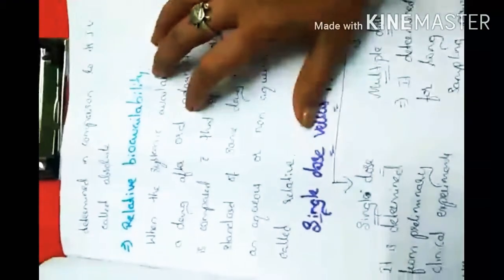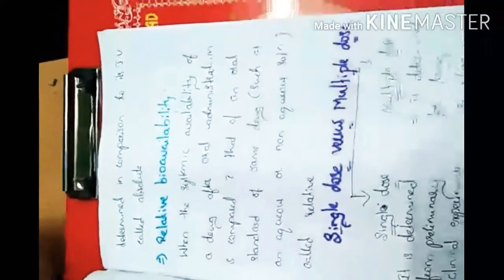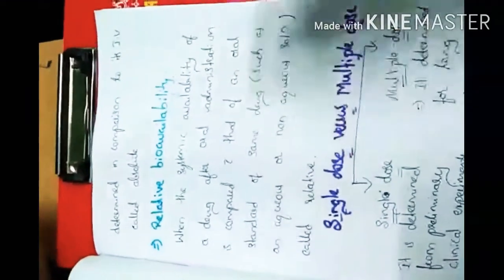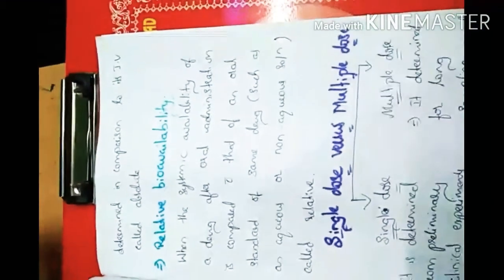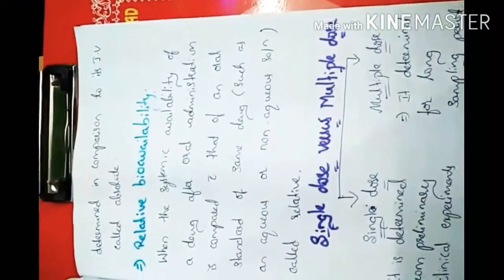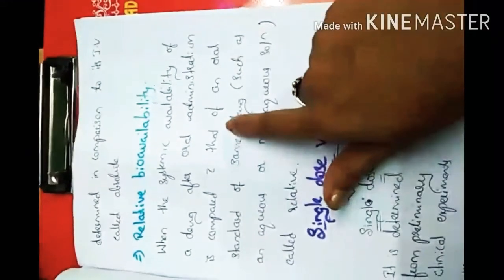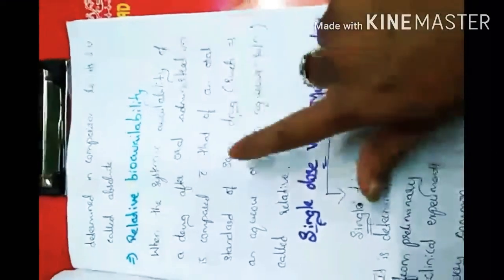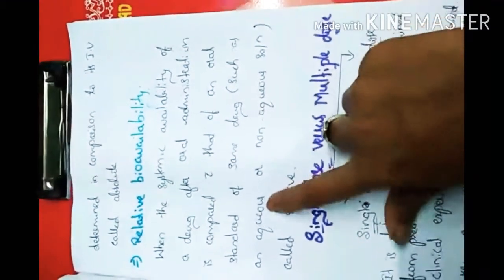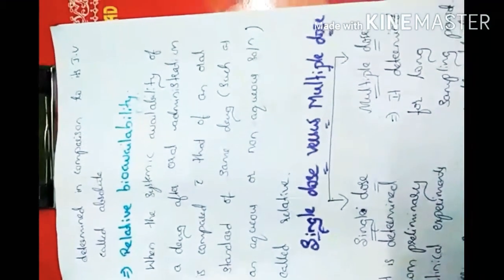If the same oral administration occurs, like tablets, dosage forms, capsules, suspensions, elixirs, these are all used, but it is compared to the oral standard of the same drug only. Same drug means nothing but aqueous and non-aqueous solutions like suspensions and syrups.